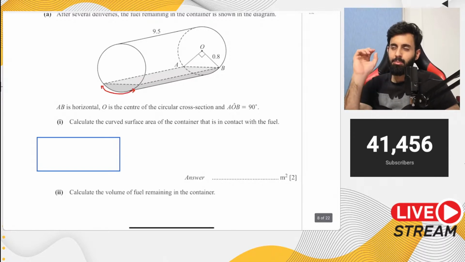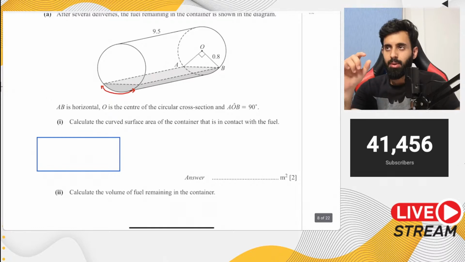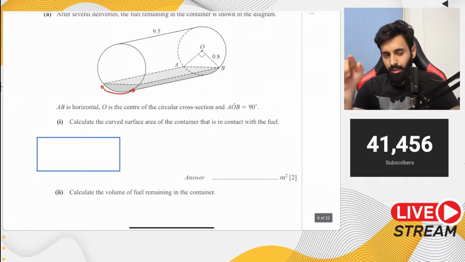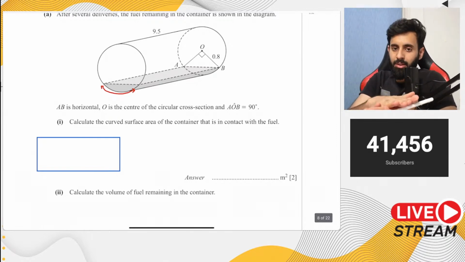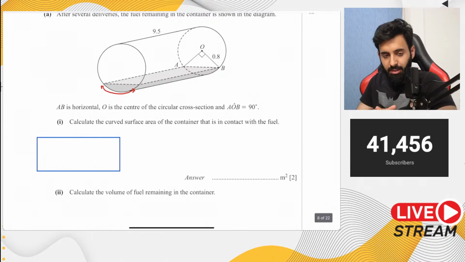Imagine that there is a part of a cylinder, the curved surface part, and we cut it out and lay it flat on a horizontal surface. Now, when you lay it flat on a horizontal surface, what do you expect to get? You will get a rectangle.